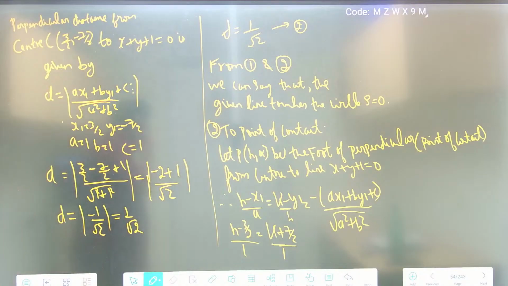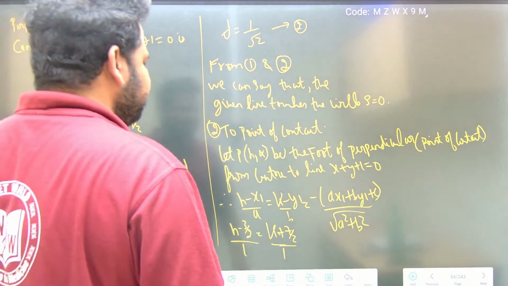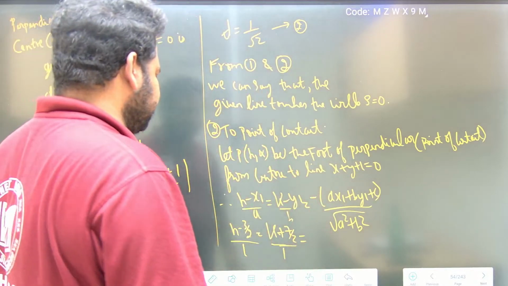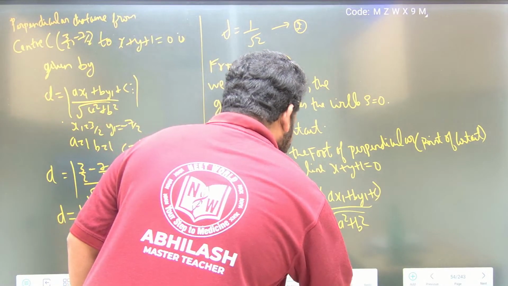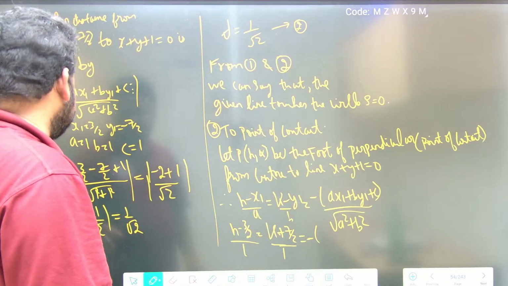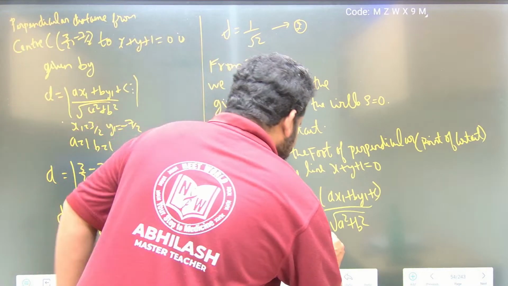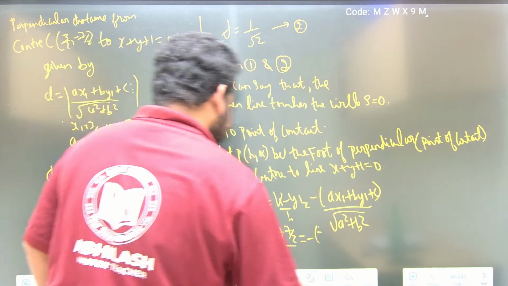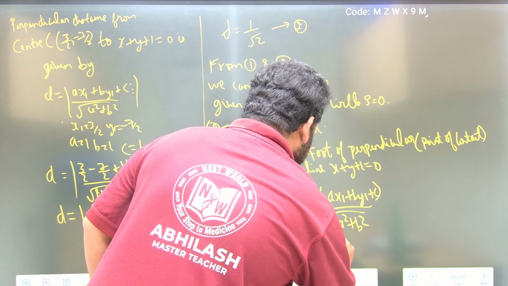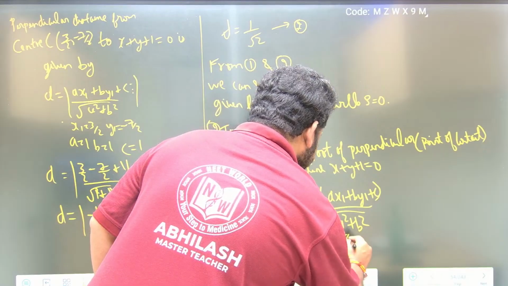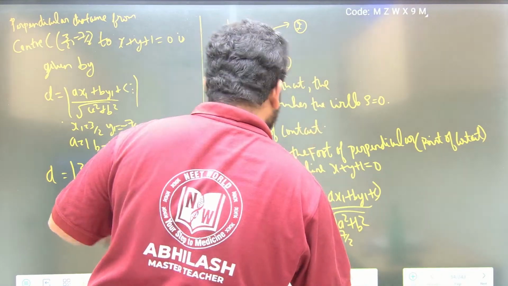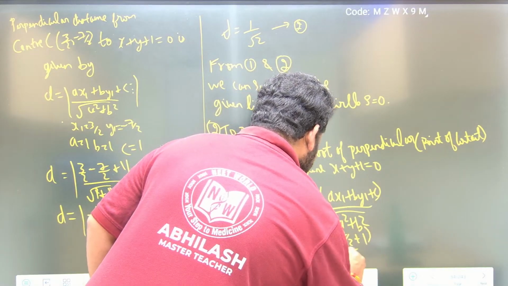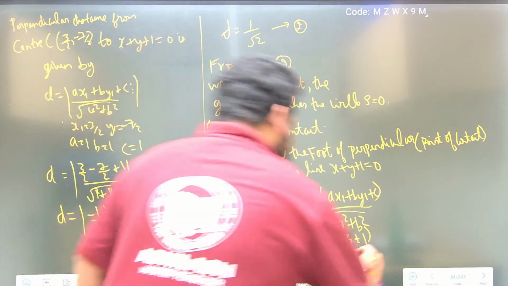Clear? Now this should be equal to minus of ax1 plus by1 plus c. A is 1, x1 is 3 by 2, so ax1 is 3 by 2, then minus 7 by 2 for by1, plus c, which is 1, divided by square root of a square plus b square, which is root 2. This is what we have. Now on equating this, what do I have?